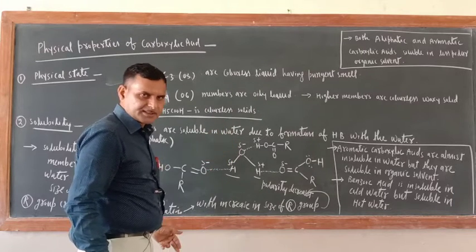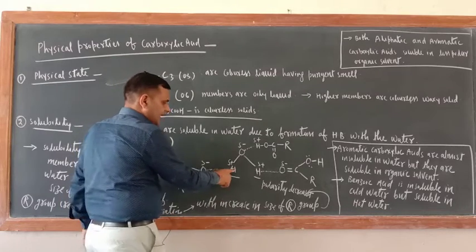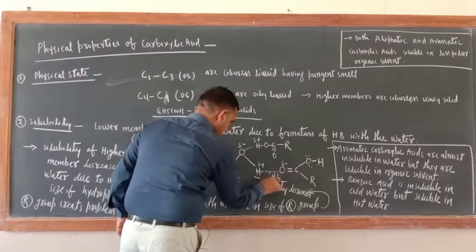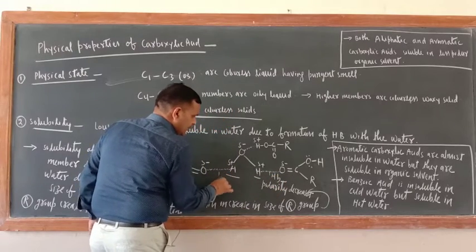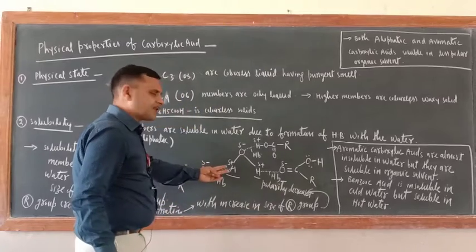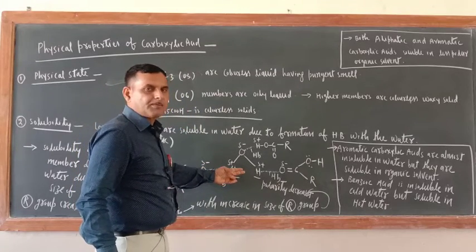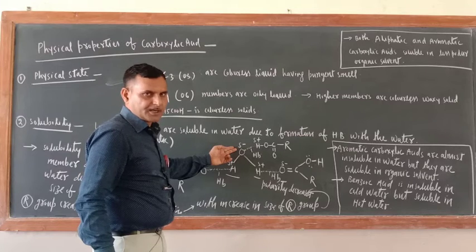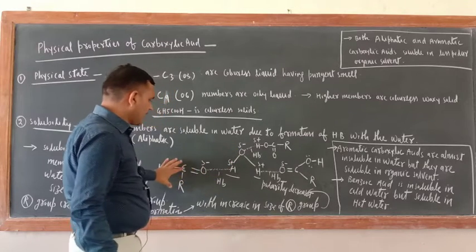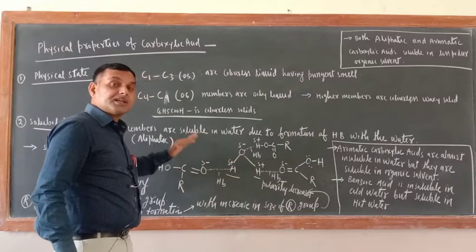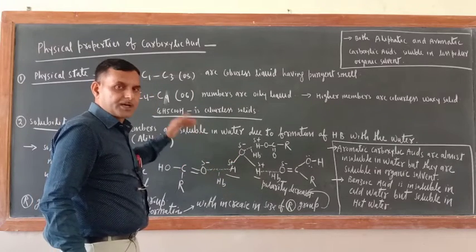aliphatic carboxylic acid. Okay, just see, HH. This is hydrogen bond, HB. This is also HB. This is also HB, hydrogen bond. So two with the help of hydrogen of water and one with the help of oxygen of water. Okay, so this is three hydrogen bonds. So that is why lower members are highly soluble in water.